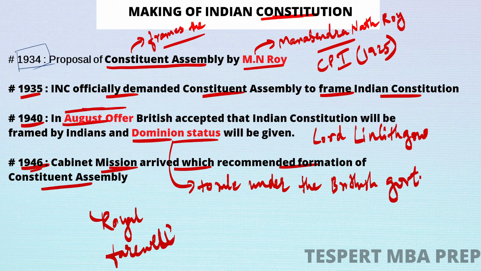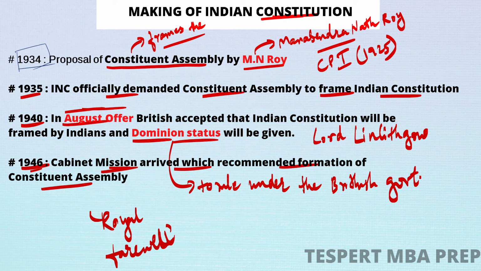So in order to avoid this, the British thought to take a royal farewell, which means they wanted everyone to believe that the British were not in a mood to rule India, so that they were simply granting freedom to Indians.